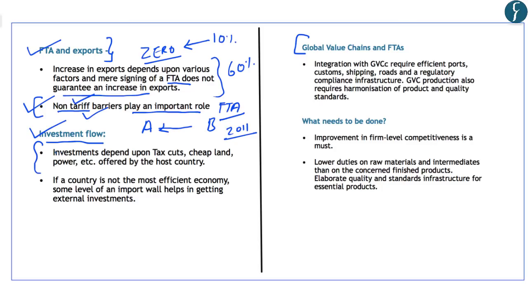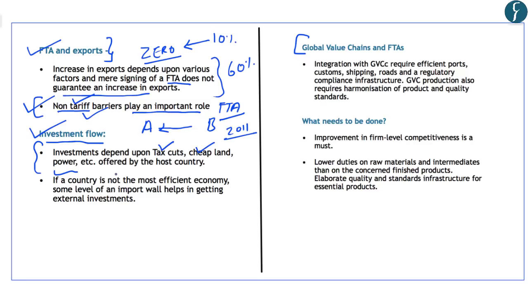For example, investments in a country depend upon the tax cuts provided by the nation, whether the land available is cheap or not, and whether power is easily available. All these factors play an important role in making a country an important investment destination, and it does not only depend upon lowering of the duty under free trade agreements.